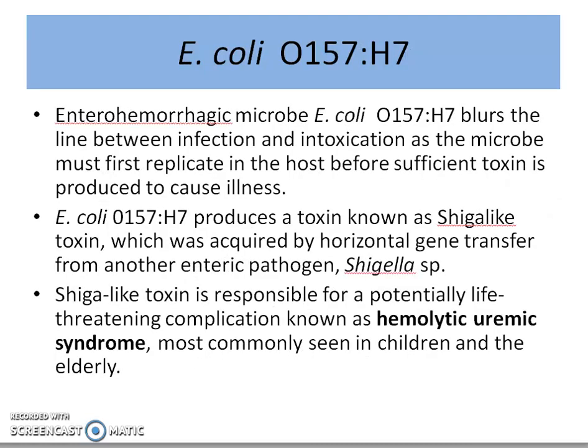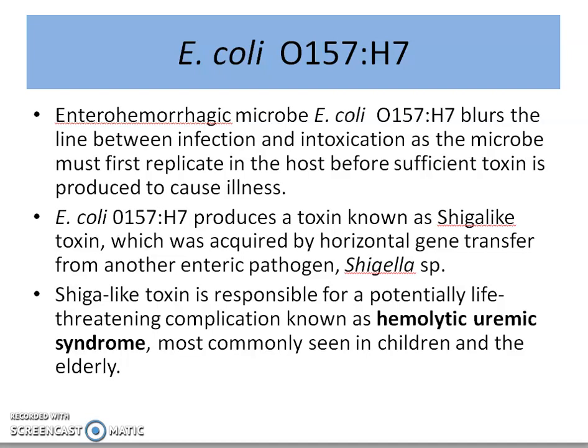Now, one such example is E. coli O157:H7. This is an enterohemorrhagic strain of E. coli, which was formed after horizontal gene transfer happened between Shigella species and E. coli.